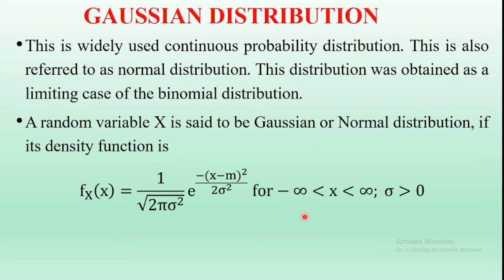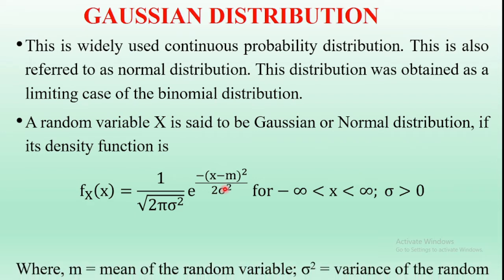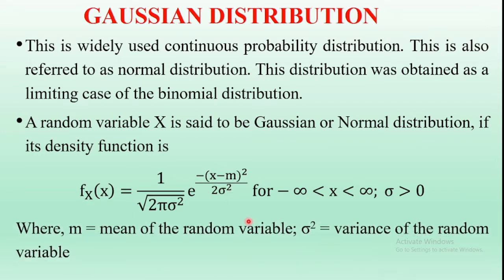Capital X is a Gaussian random variable and its probability density function is defined as this. This is the expression of the Gaussian probability density function of the random variable capital X. Now here in this equation, small m is the mean value of the random variable and sigma square is the variance of the random variable.